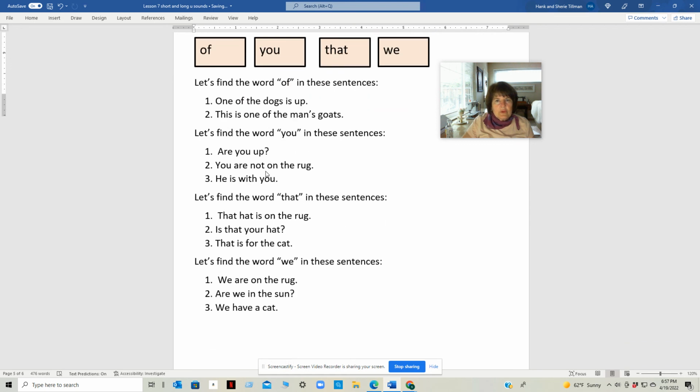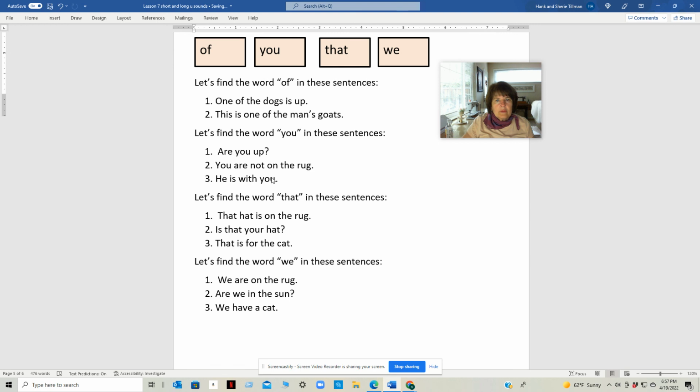Let's find the word you in these sentences. Number one, here's you. Are you up? Let's find you in two. Here it is, you. You are not on the rug. And find you in three. Here it is, you. He is with you.